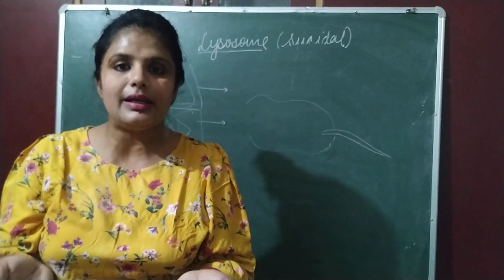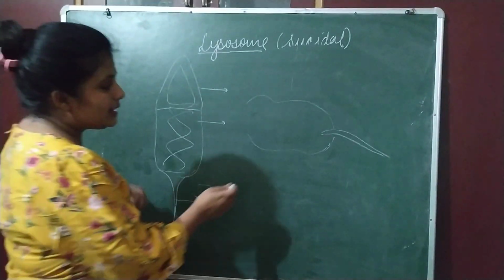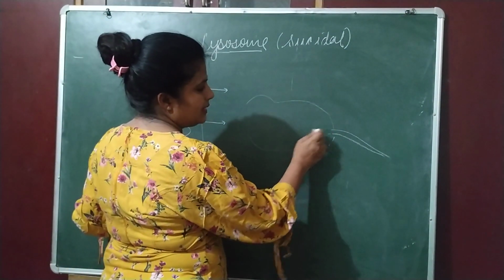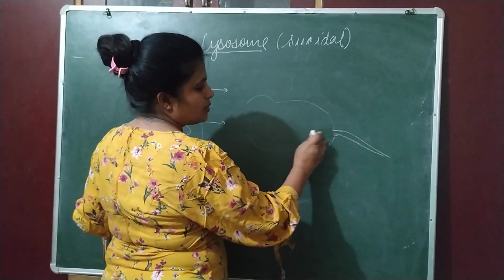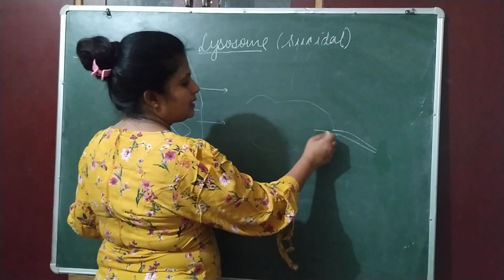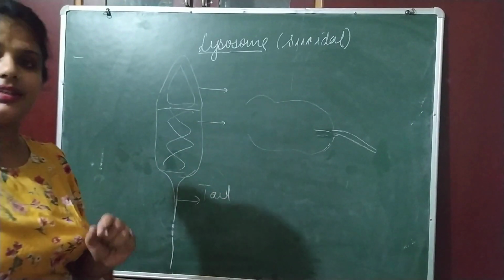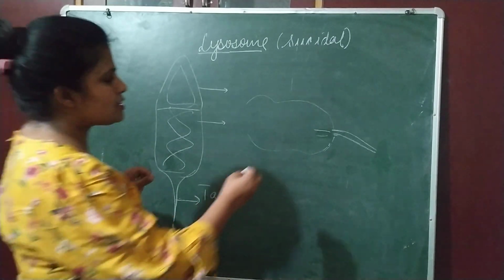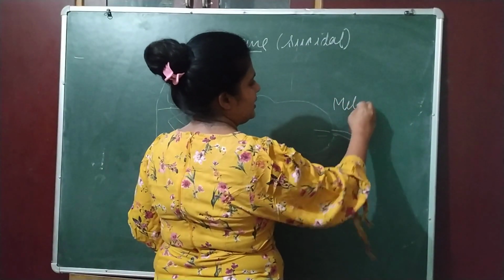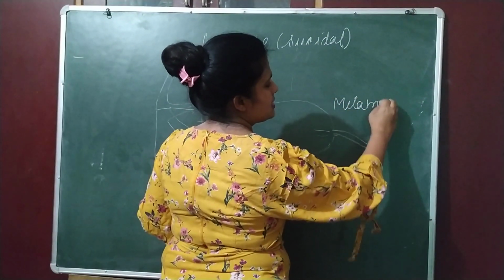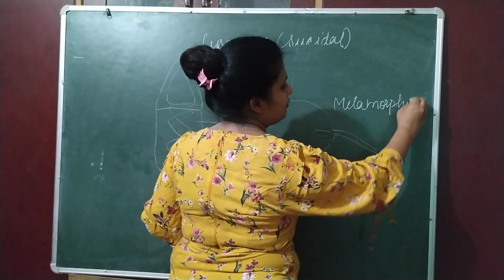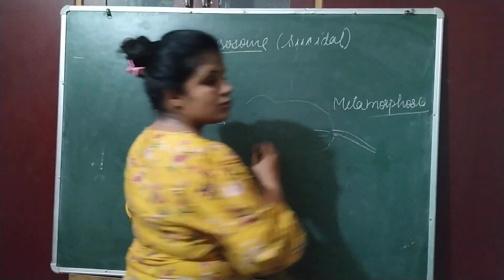Where has that tail gone? Slowly, the lysosomes inside will keep digesting this tail. And that process is actually called metamorphosis. And this metamorphosis is done with the help of lysosome.